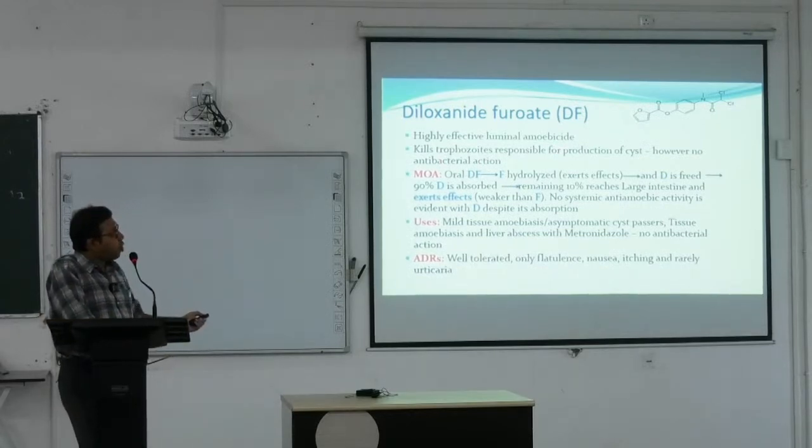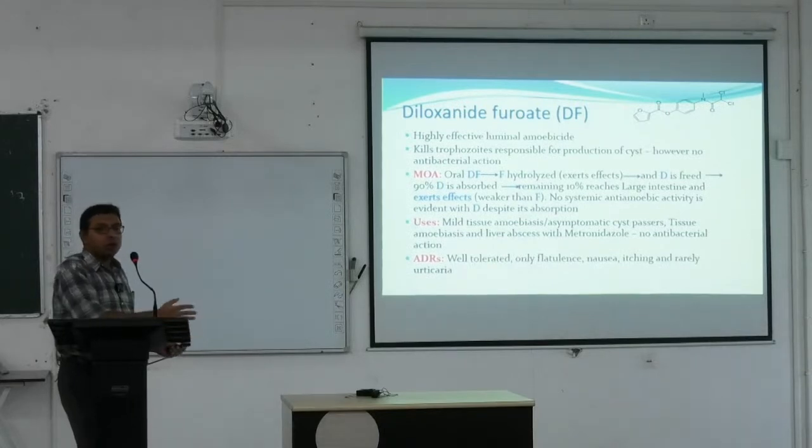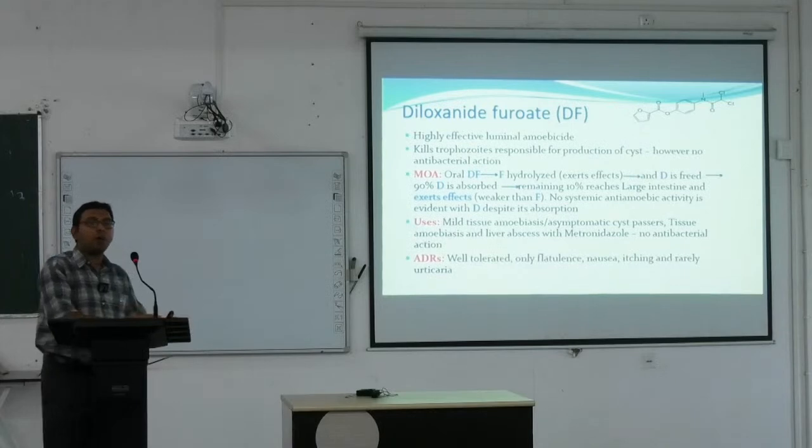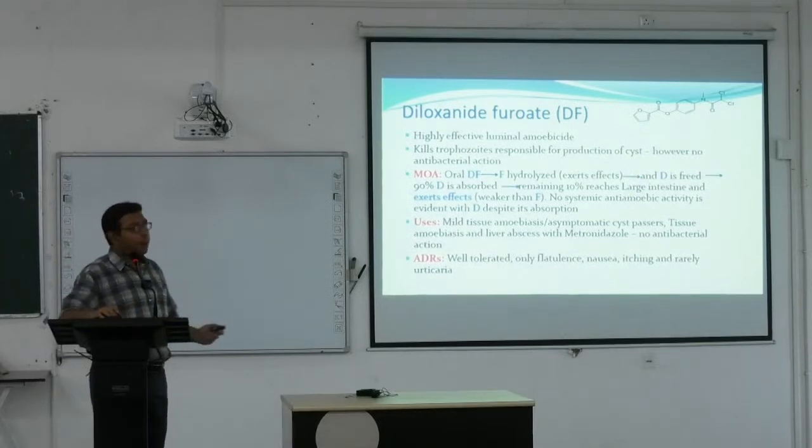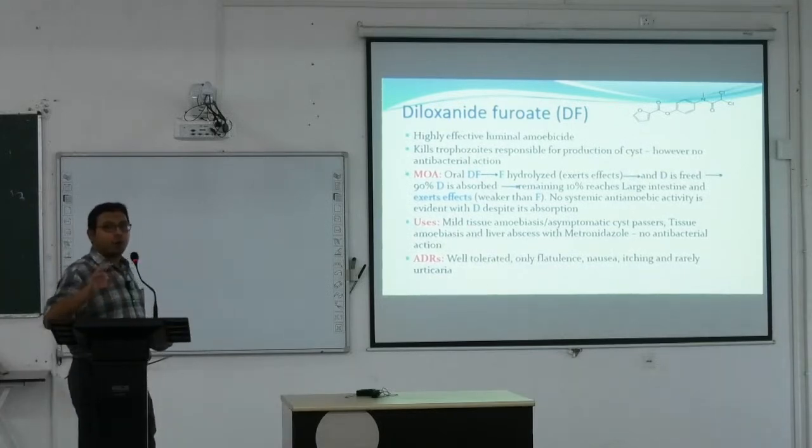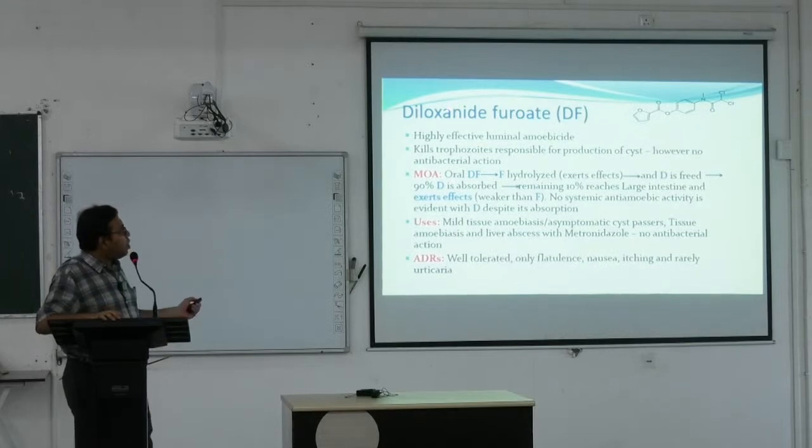Kills trophozoites responsible for production of the cyst. However, no antibacterial actions. So nitroimidazoles or imidazoles also have antibacterial actions, but this has only anti-protozoal actions. So when this diloxanide furoate is given, this is divided into furoate and diloxanide.